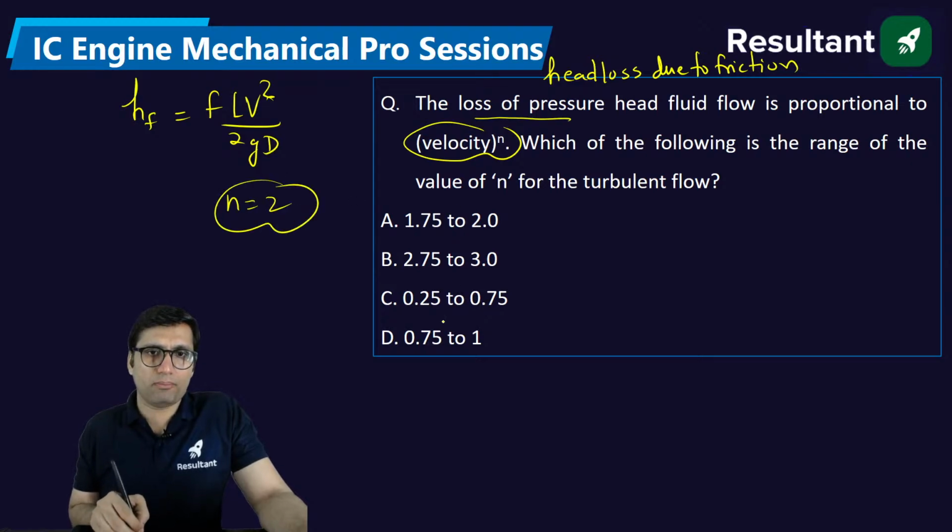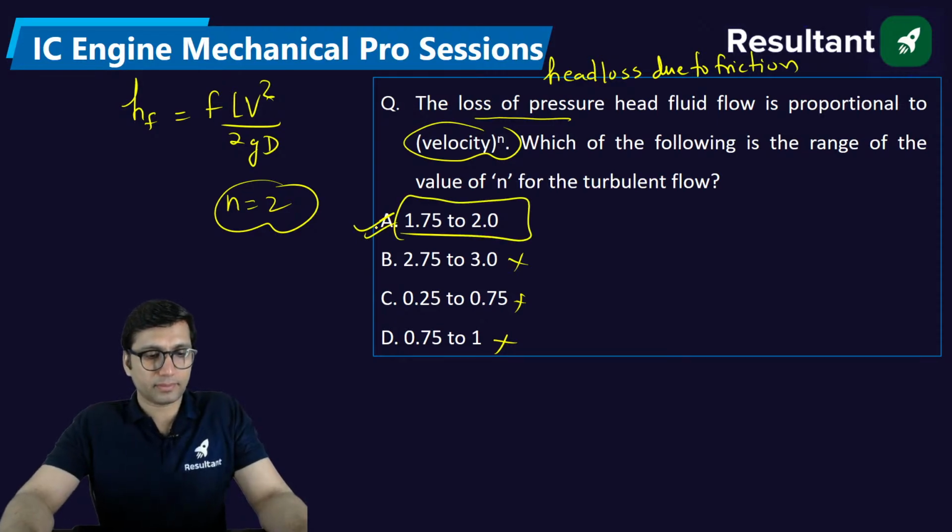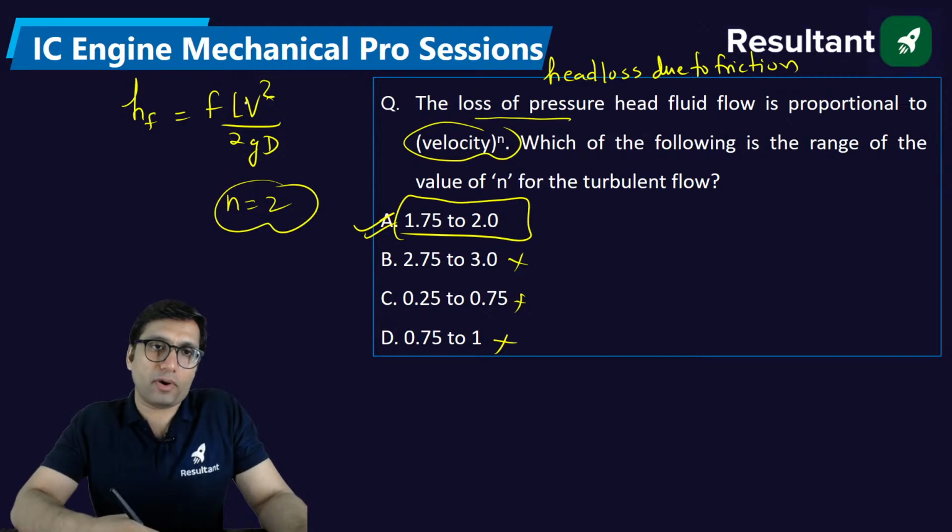It should not be more than 2, so this will not be the answer. The answer will be in this range. 1.75 to 2 is a close range. That is, it should not be more than 2 because this is a formula.